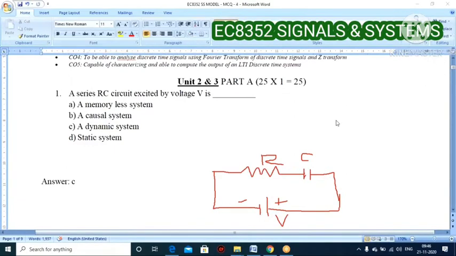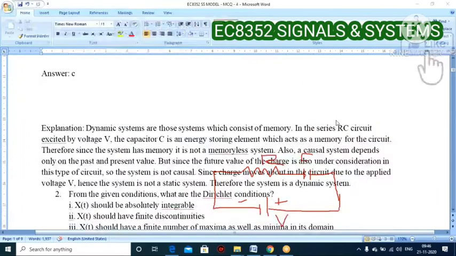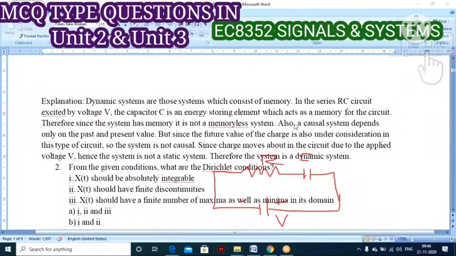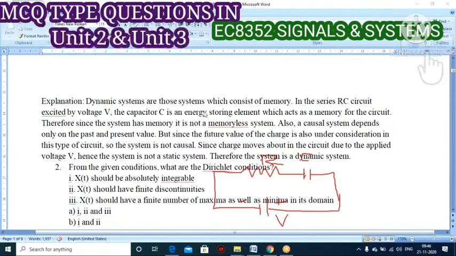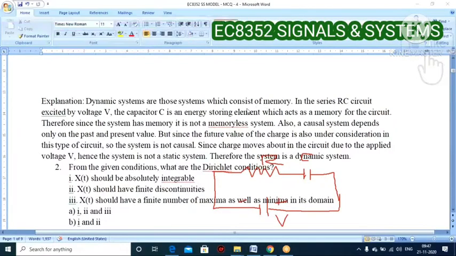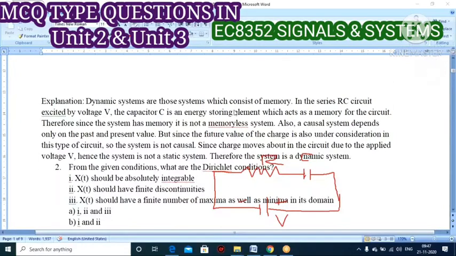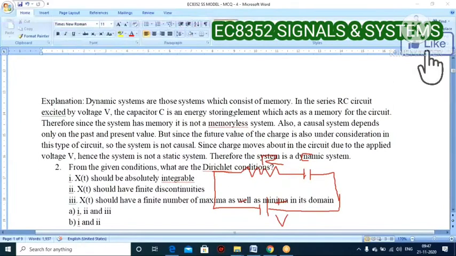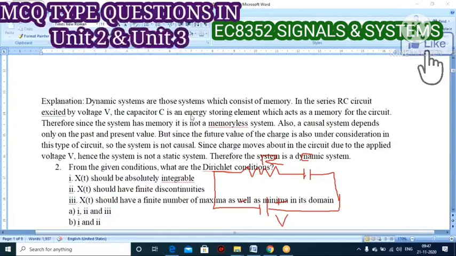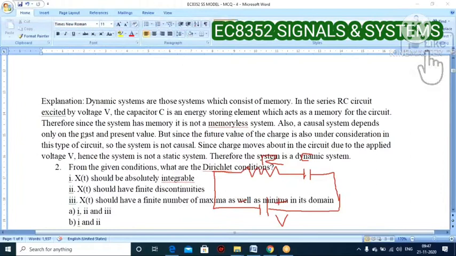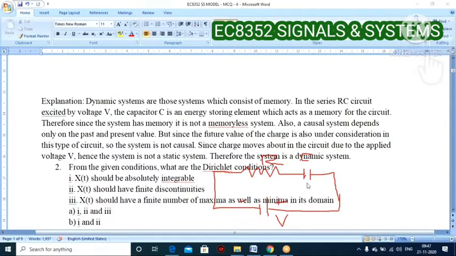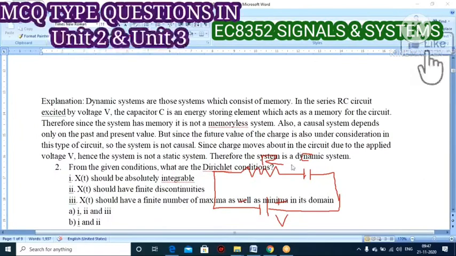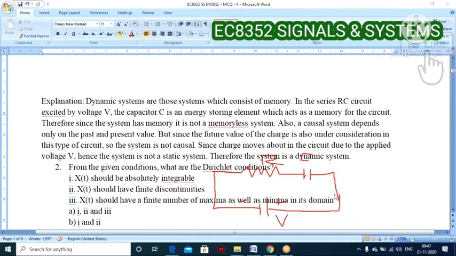Dynamic system. Right. I'll give you the explanation for this one. Why I am saying it is a dynamic system: dynamic systems are those systems which consist of memory. First of all, you should know whether it has memory or not. Static means it doesn't have memory. Dynamic means it has memory. So in the series RC circuit, excited by the voltage V, the capacitor C will be connected here. You all know the function of the capacitor, isn't it?